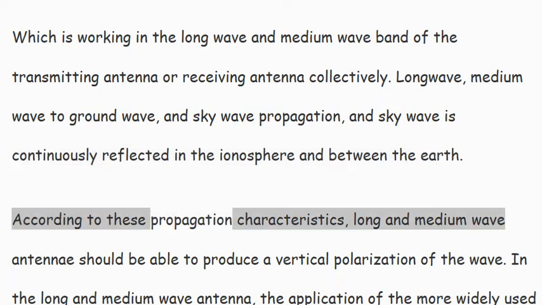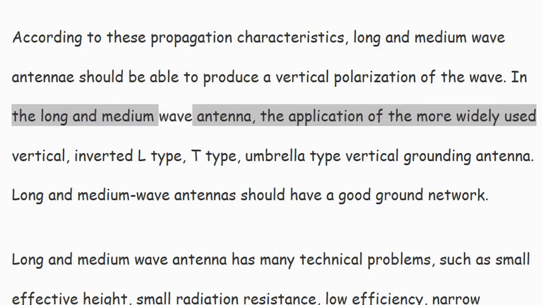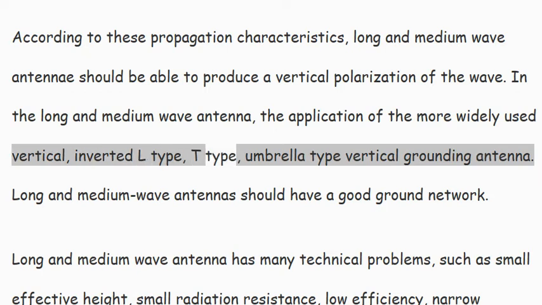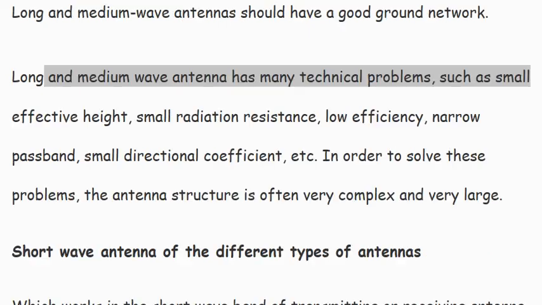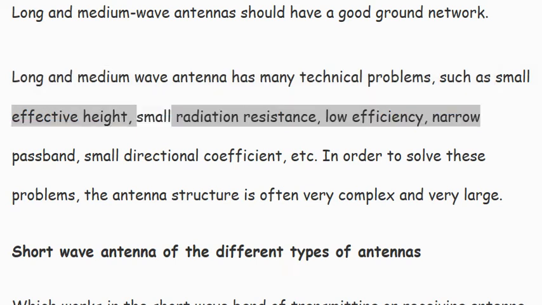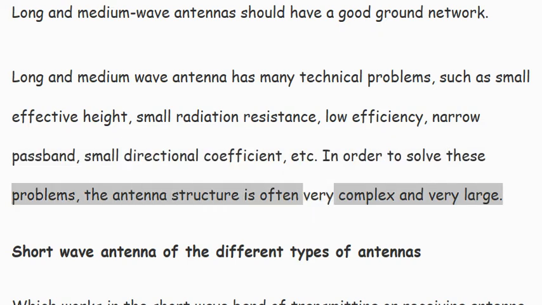According to these propagation characteristics, long and medium wave antennae should be able to produce a vertical polarization of the wave. In the long and medium wave antenna, the more widely used are vertical, inverted L-type, T-type, and umbrella-type vertical grounding antenna. Long and medium wave antennas should have a good ground network. Long and medium wave antenna has many technical problems, such as small effective height, small radiation resistance, low efficiency, narrow passband, small directional coefficient, etc. In order to solve these problems, the antenna structure is often very complex and very large.